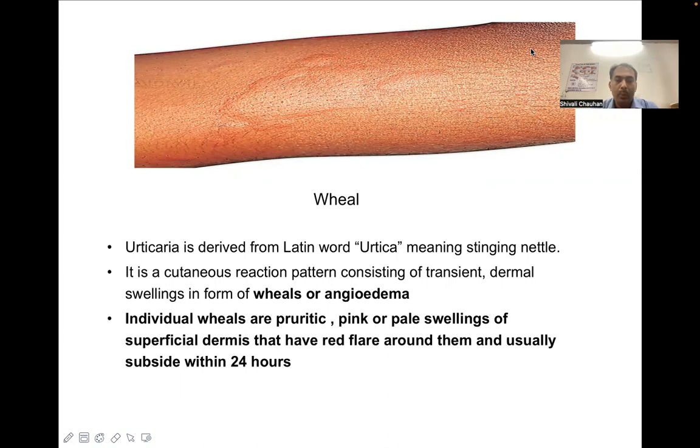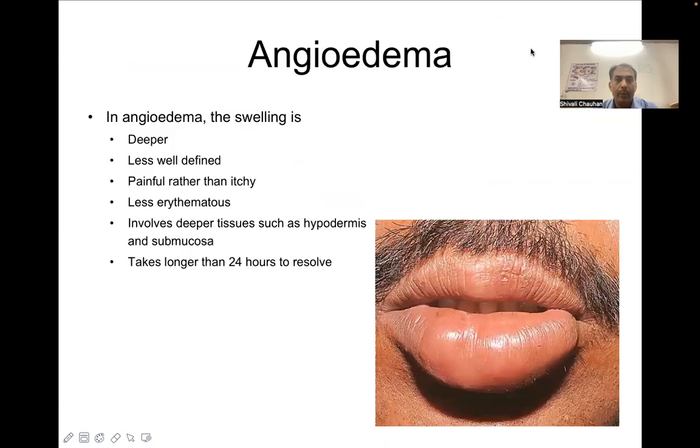Individual wheals are pruritic, pink, or pale swellings of superficial dermis that have a red flare around them and usually subside within 24 hours. In angioedema, there is a deeper swelling which is less well defined. It is more painful rather than itchy, less erythematous, and it involves deeper tissues such as hypodermis and the subcutaneous submucosal tissues. It usually takes more than 24 hours to resolve.